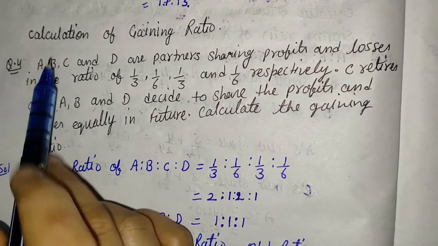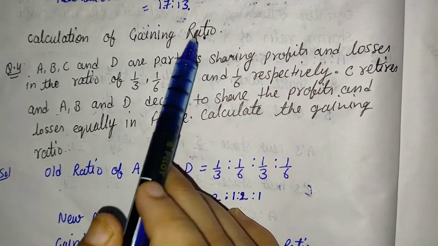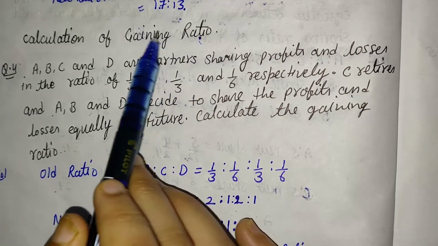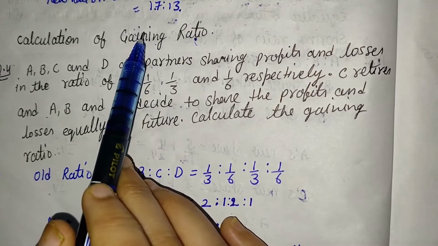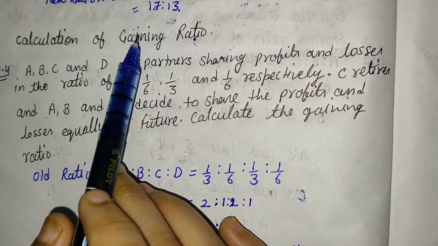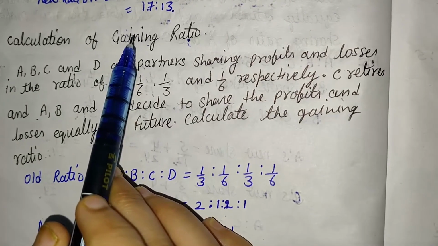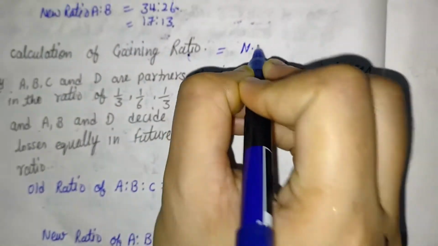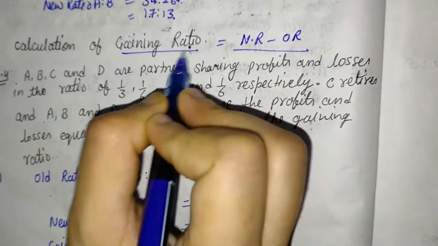So students, our next topic is calculation of gaining ratio. Before gaining ratio, we are also discussing the point of sacrificing ratio. What is the sacrificing ratio formula? Old ratio minus new ratio, and the gaining ratio is the opposite of sacrificing ratio. It means the formula of gaining ratio is new ratio minus old ratio. Here we learn the formula new ratio minus old ratio. With the help of that formula we are getting the gaining ratio.